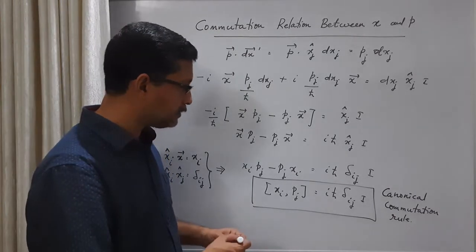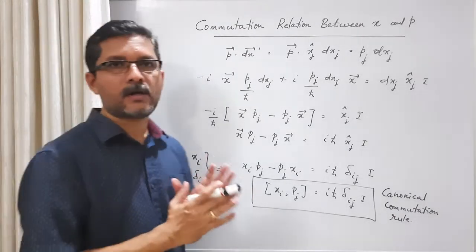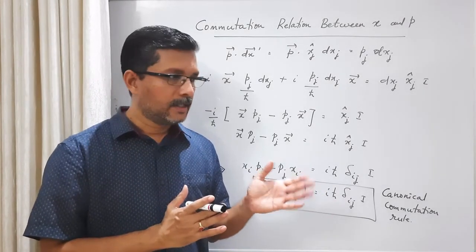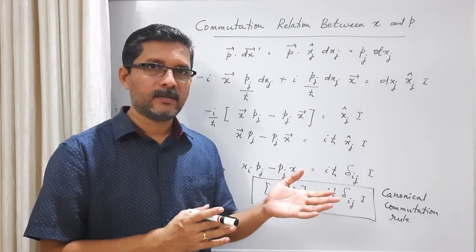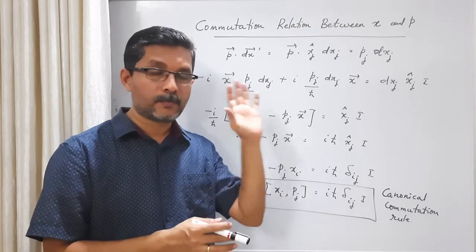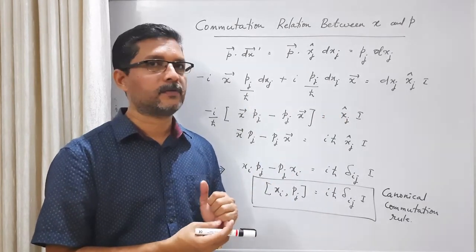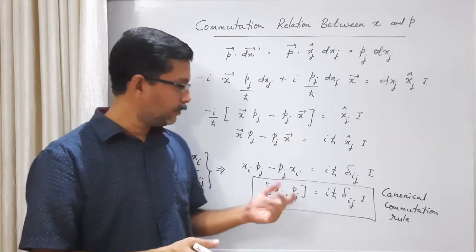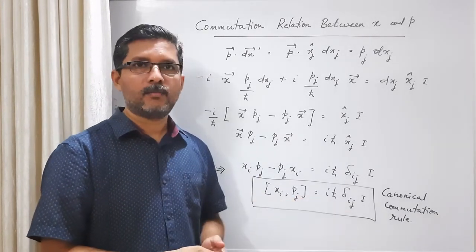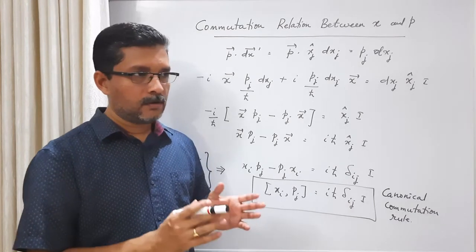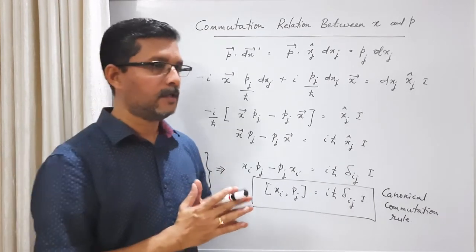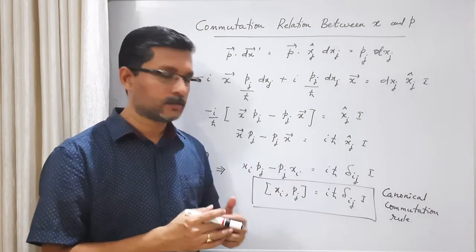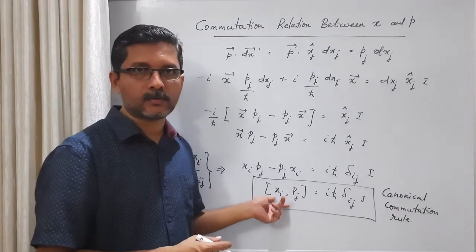So here what we have seen is that once we start with the definition of infinitesimal translation operator in terms of the momentum operator, once we postulate that definition, we can establish the commutation relation between position and momentum operators. So postulating the infinitesimal translation operator in terms of momentum operator is equivalent to postulating this commutation rule.